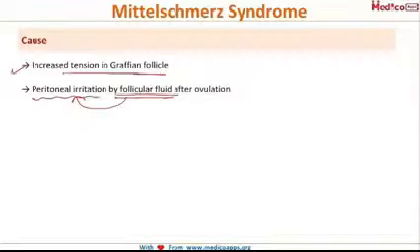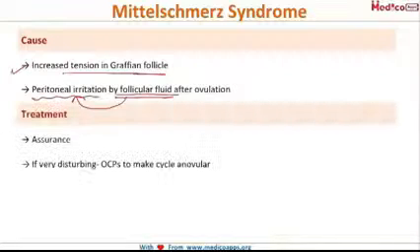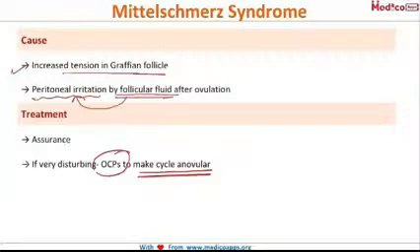Usually the treatment for this is reassurance. You just have to reassure the patient that this is a normal thing. But if it is very disturbing, then in these cases you might have to give oral contraceptive pills to make the cycle anovular. If ovulation does not occur, then this pain will not occur.